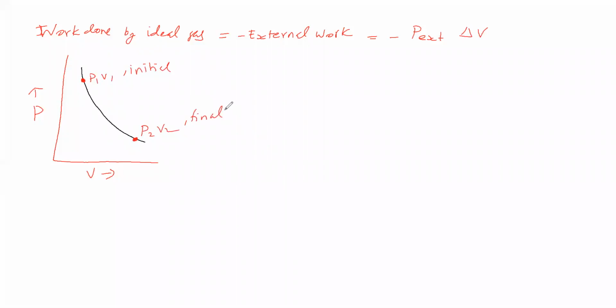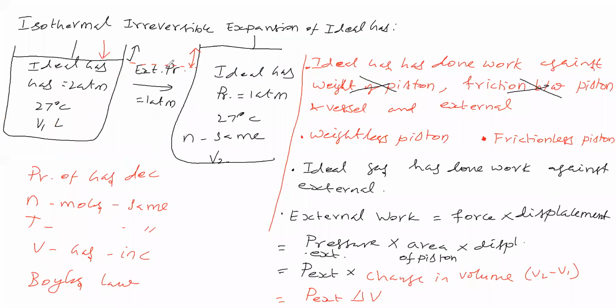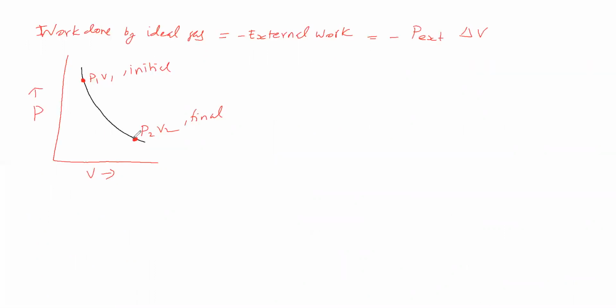Now we will see the work done by the ideal gas graphically. The external pressure we want to take is equal to this final pressure. So the external pressure is nothing but the final pressure. This is the external pressure.